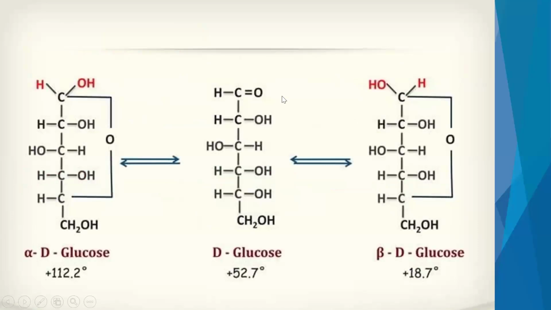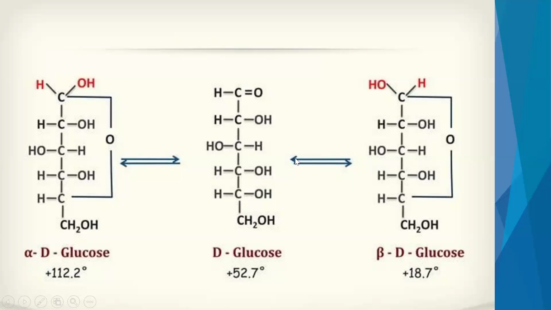Here you can see this is the structure of glucose. At plus 52.7 degrees, from D we get alpha D. In alpha D, what is happening? You can see this OH is going and combining here, and this H will go and combine here. And this O, which is there, is in the ring form. So this is the alpha D structure.